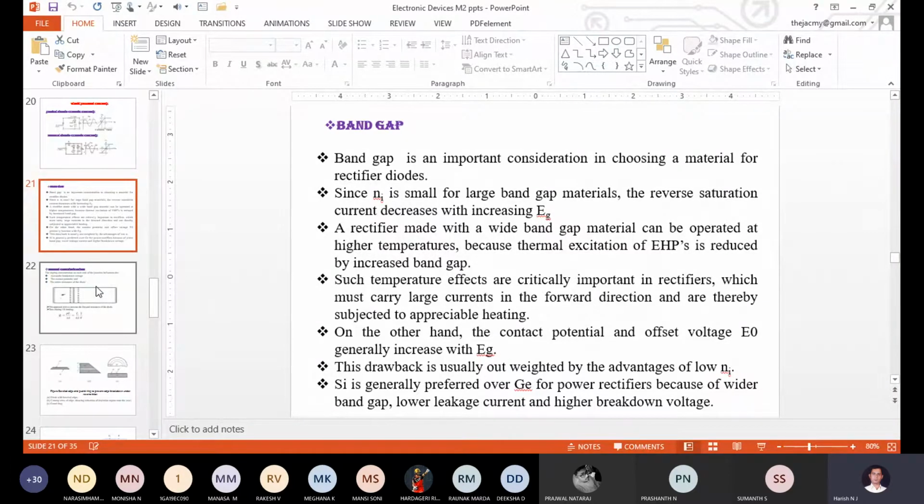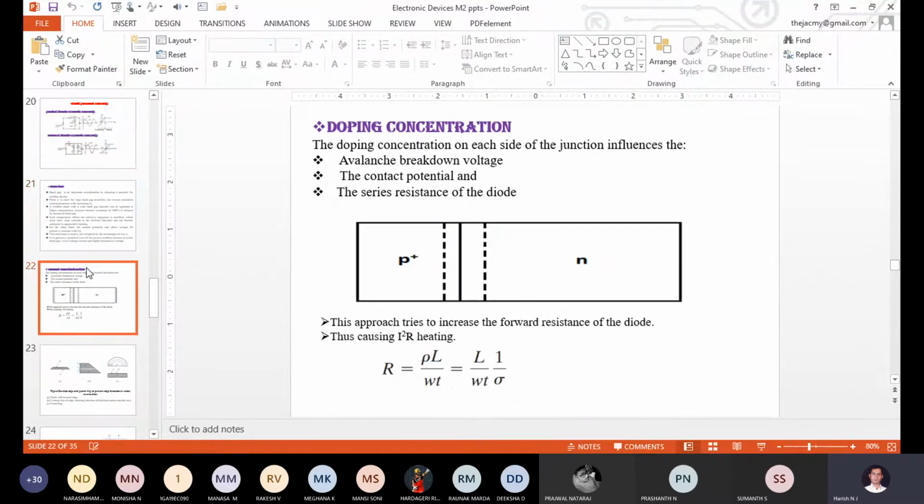So now we will move to the next condition under the rectifier concept: doping concentration. In the previous condition Ni is very small, meaning lightly doped. So here we are going to vary the doping concentration. In the PN junction diode, how much doping concentration we are using at the P side, the same concentration we are using at the N side. It is uniformly doped individually in the P substrate as well as individually in the N substrate.